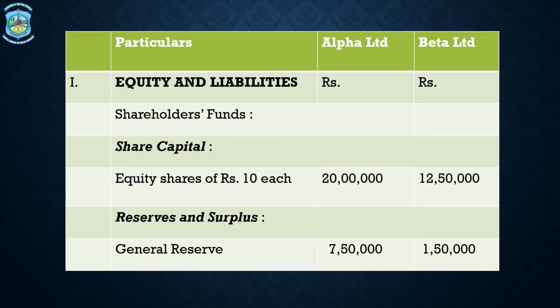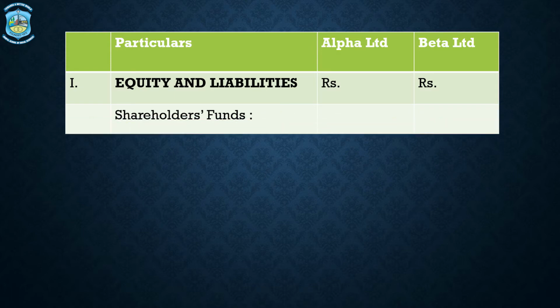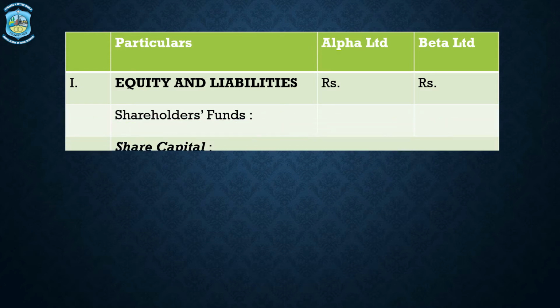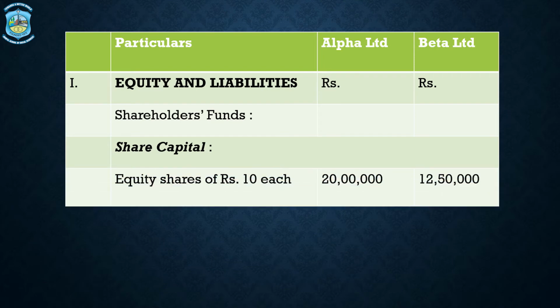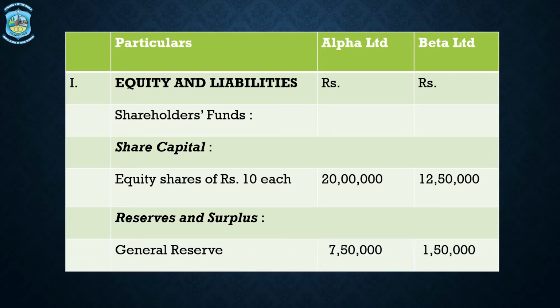Now let us look at the balance sheet figures. The balance sheets of both the companies are given together, that is Alpha Limited and Beta Limited. So let us read the balance sheet given. First, equity and liabilities. Under equity and liabilities, we have the shareholders' funds. Then comes the share capital. Equity shares, that is 20 lakhs in case of Alpha Limited, 12 lakh 50,000 in case of Beta Limited. Reserves and surplus. Under reserves and surplus, we have general reserve. General reserve is 7 lakh 50,000 of Alpha Limited and 1 lakh 50,000 of Beta Limited.